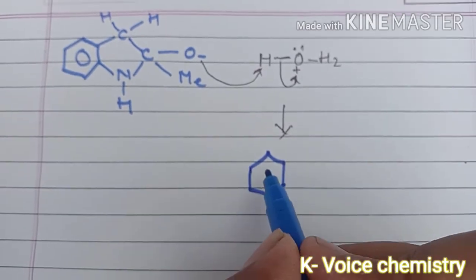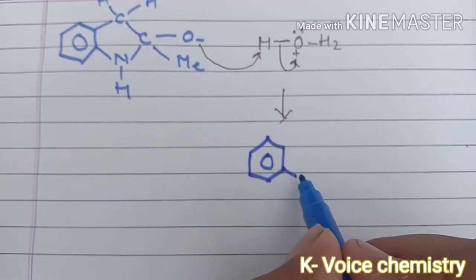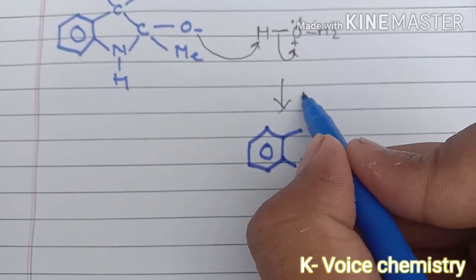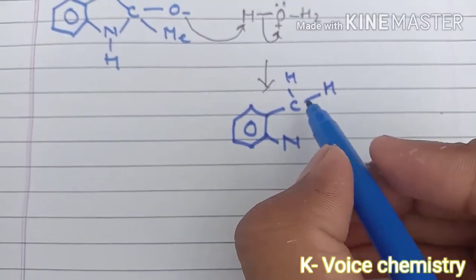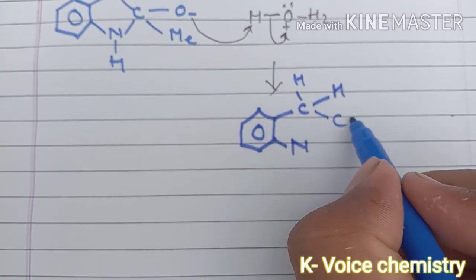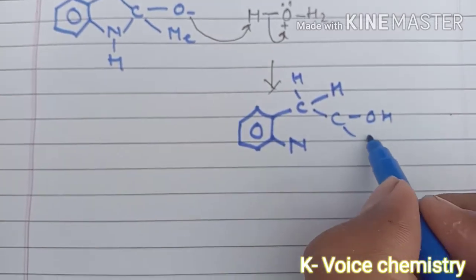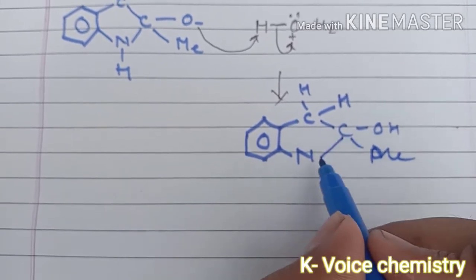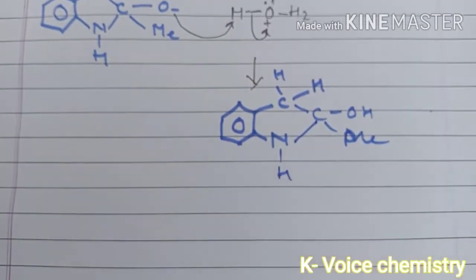This is a very easy mechanism, you just need to practice a bit and you will be able to do it easily. I hope that this mechanism is quite clear to you.